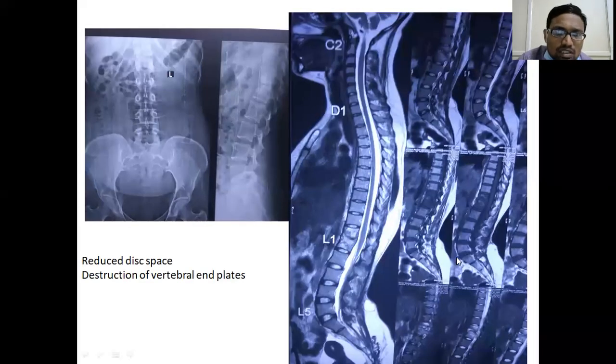And now I will show you reduced disc space. Look, this is the reduced disc space. This is the normal disc space. This is the reduced disc space. And vertebral end plate destruction also can be seen here. MRI shows it better. Disc space is gone here, and vertebral end plate destruction is there.